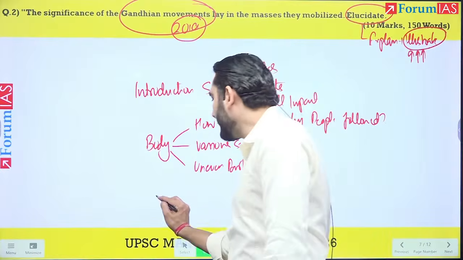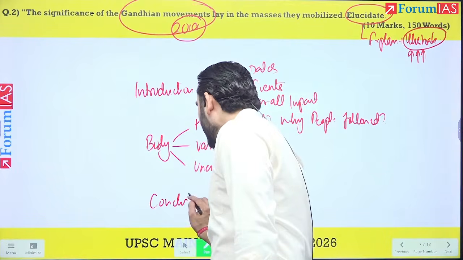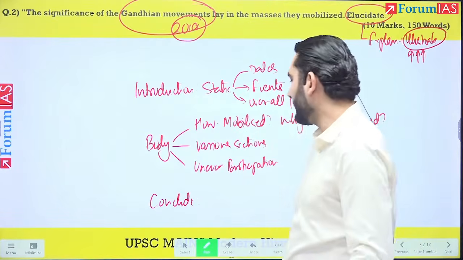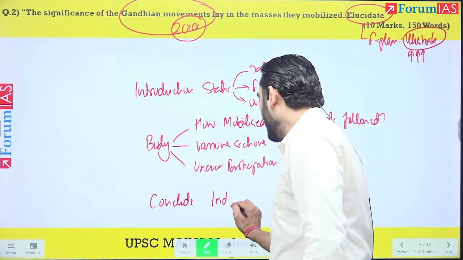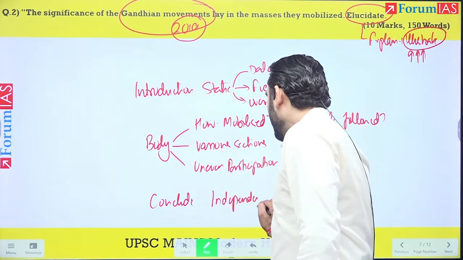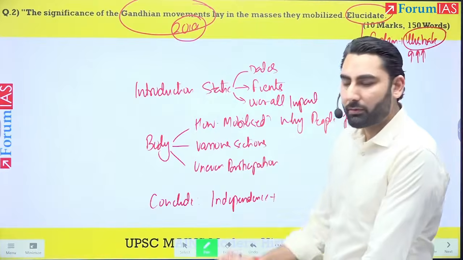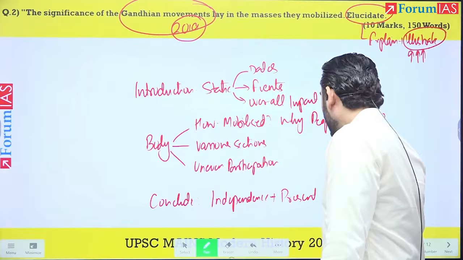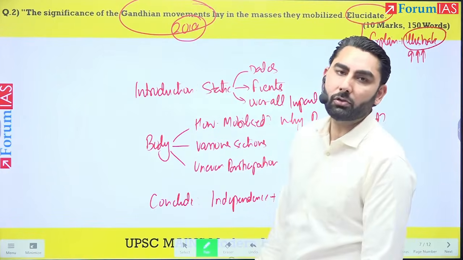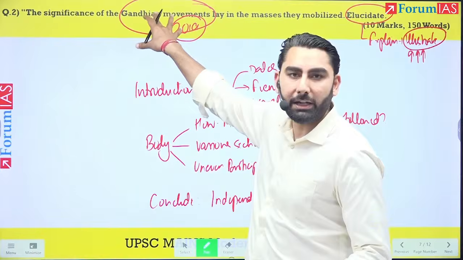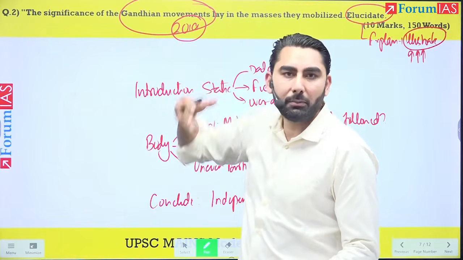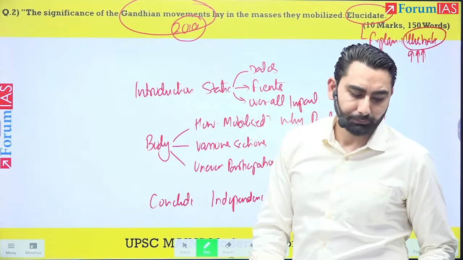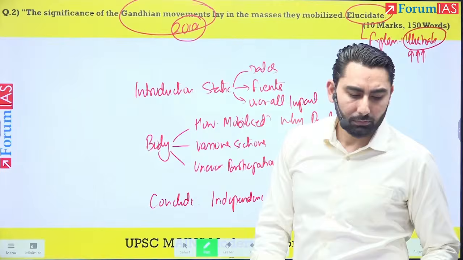And obviously, when we conclude on Gandhiji, we can conclude on any point in the future. You can talk about his role in independence, or his role even in the present context. You can talk about his ideology in the Constitution, because it is about the democratic nature of Gandhian politics. That is why he is able to bring so many sections into the Indian national movement.